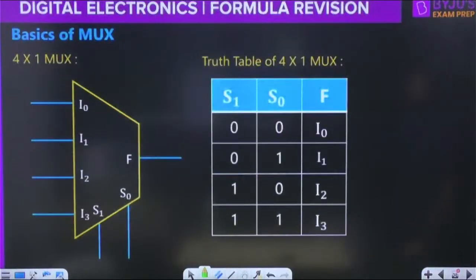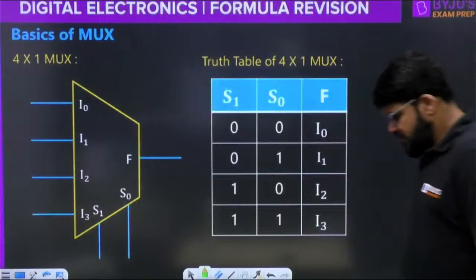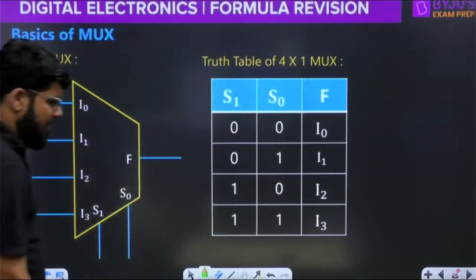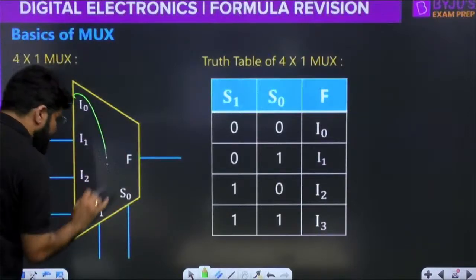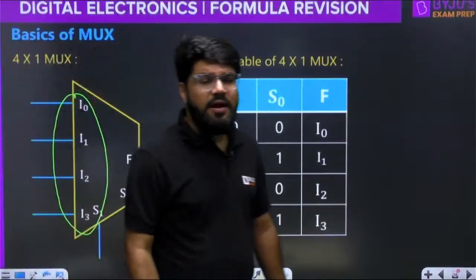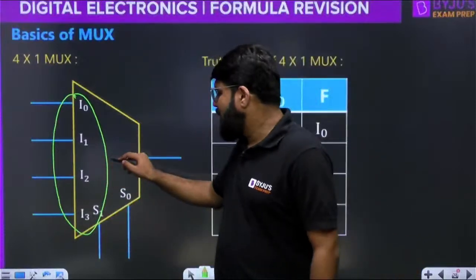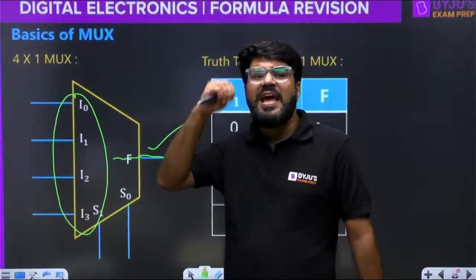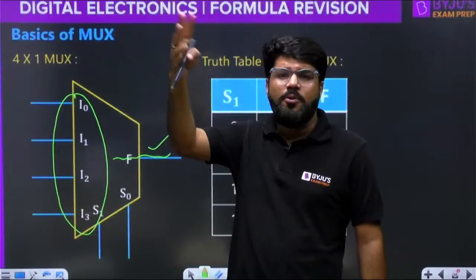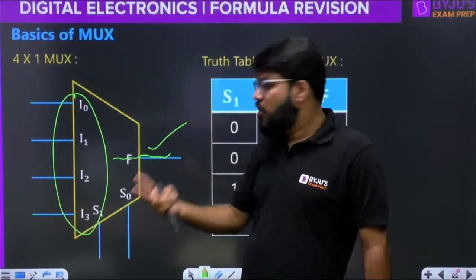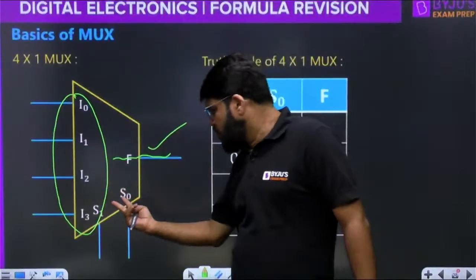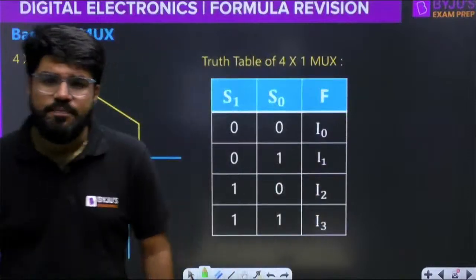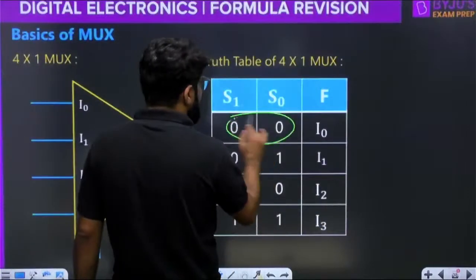Now if I want to take a 4 cross 1 mux, the same thing. A 4 cross 1 mux means I have 4 pieces of information, and 1 out of the 4 has to be passed through this channel connected to the output. To control 4 quantities, how many select lines are needed? 2, because 2 bits can make 4 combinations. So here there will be 2 select lines. On the value of the select lines, suppose 0, 0, I will have I0.